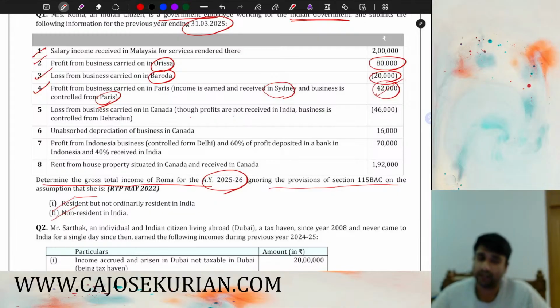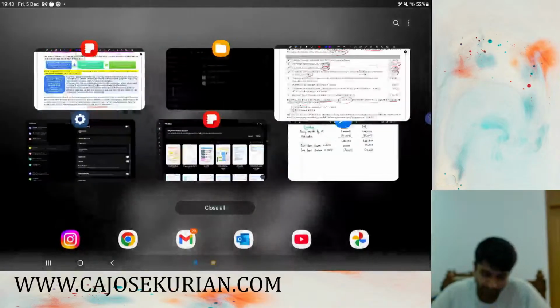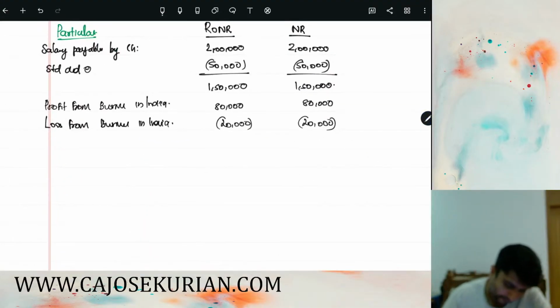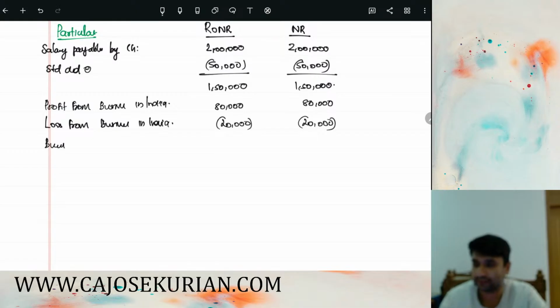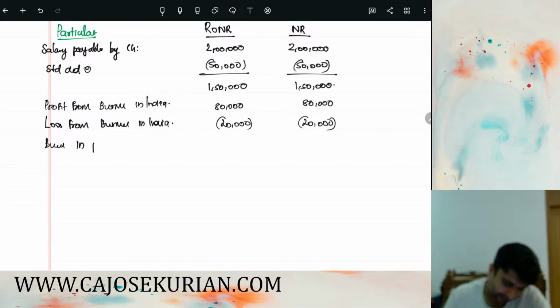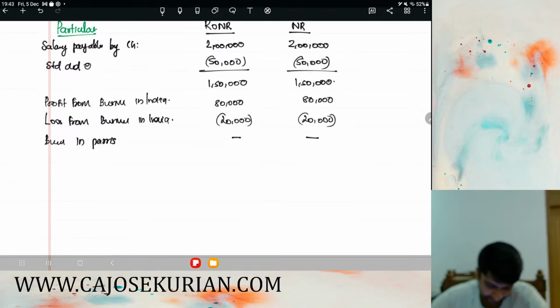It is not accrued in India, not first received in India. So what we can write is business in Paris: not taxable, because not accrued in India, not first received in India.